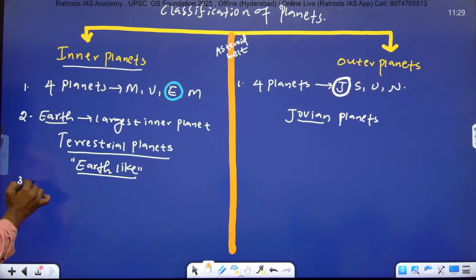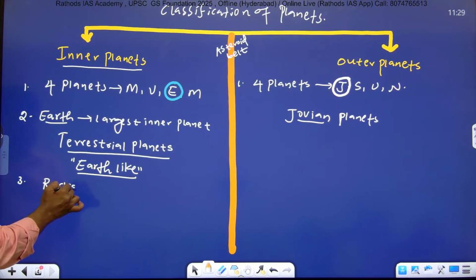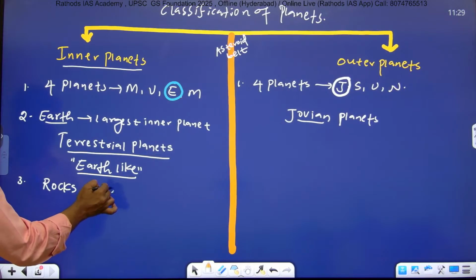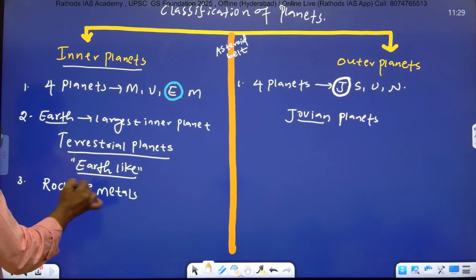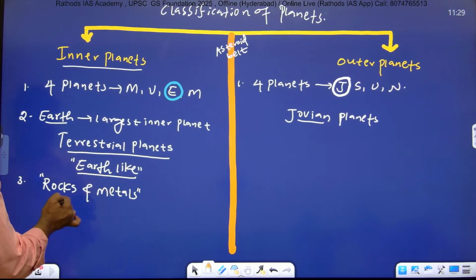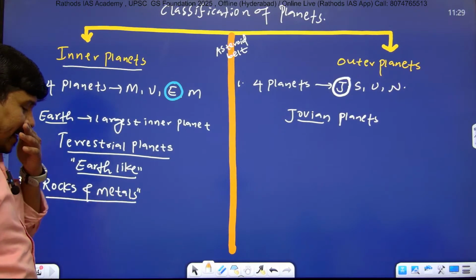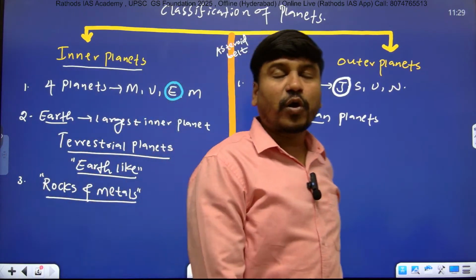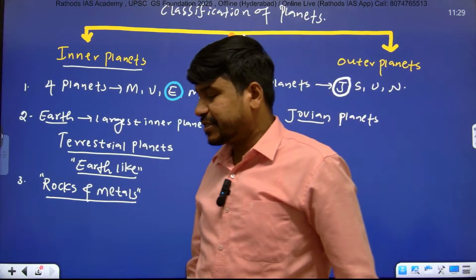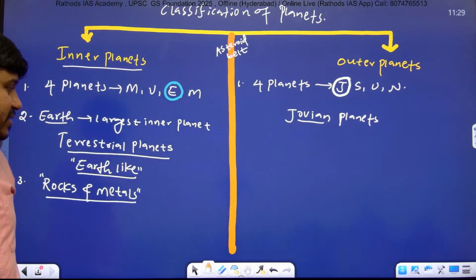Right, on point number 3. These planets, meaning inner planets, are made up of rocks and metals. Very important point: rocks and metals. Inner planets are made up of rocks and metals.